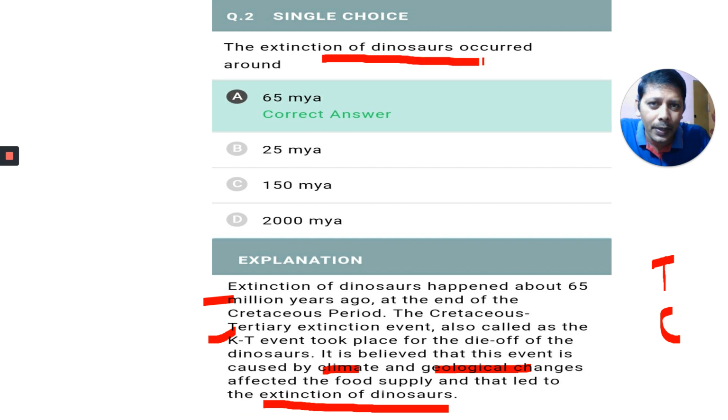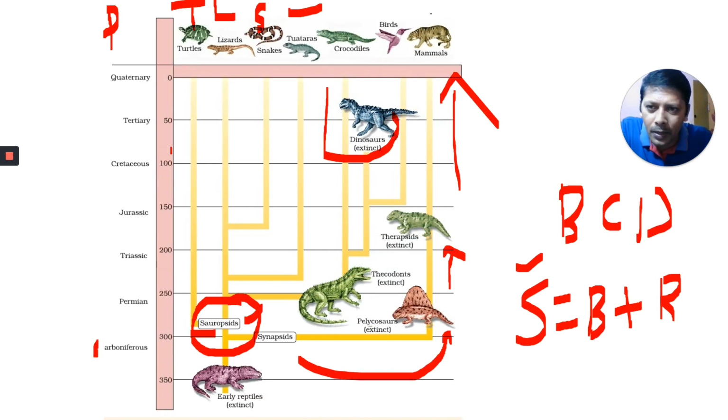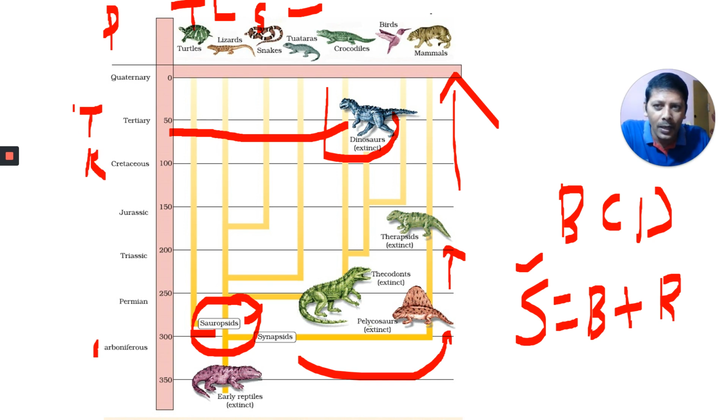The extinction of dinosaurs occurred around 65 million years ago. This is there in this table. Observe here, this is 100, then 90, 80, 70, 60. Like that, it occurred around 65 million years ago. And this is the Cretaceous, K and T. This is the KT event.